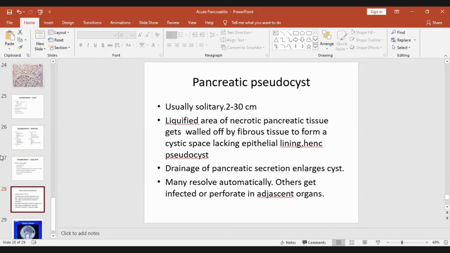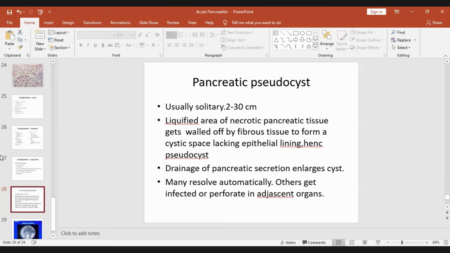And the pseudocyst, even after the pancreatitis resolves, keeps on increasing in size because it communicates with the pancreatic tissue, and pancreatic secretions keep on accumulating in it, and it enlarges. That's why, for treatment, sometimes it resolves automatically, but you may have to resort to surgery. In surgery, they connect this pseudocyst to the stomach, and it is drained into the stomach. So that is a pseudocyst.